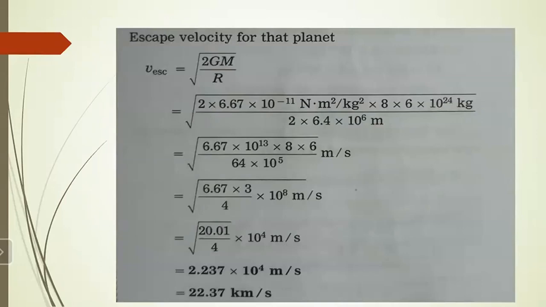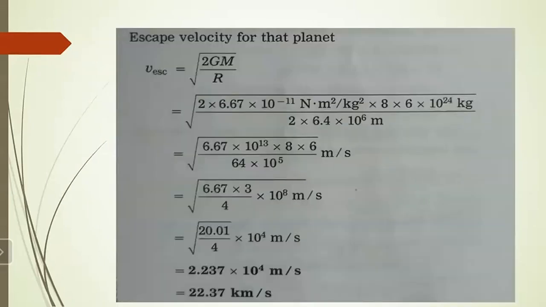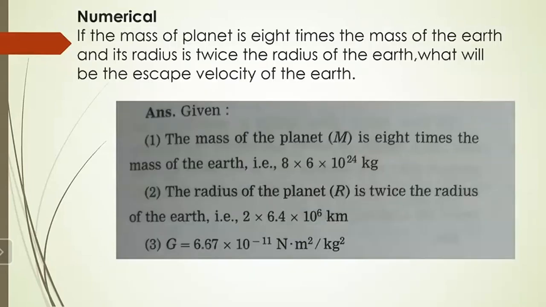To substitute all the values, 2 into the value of G that is already given, so you can see 6.67 into 10 raised to minus 11. That is multiplied by the mass, that is 8 into 6 into 10 raised to 24, upon R. You can see here for the radius it is twice, therefore we have multiplied 6.4 into 10 raised to 6 by 2.